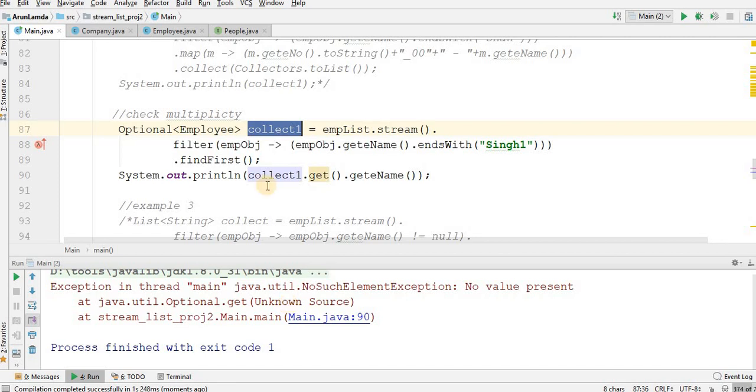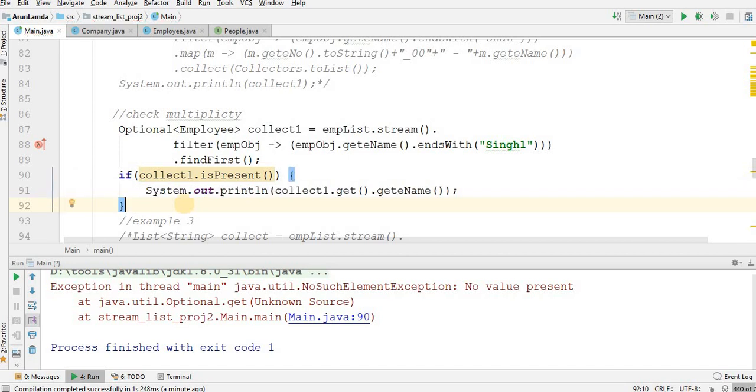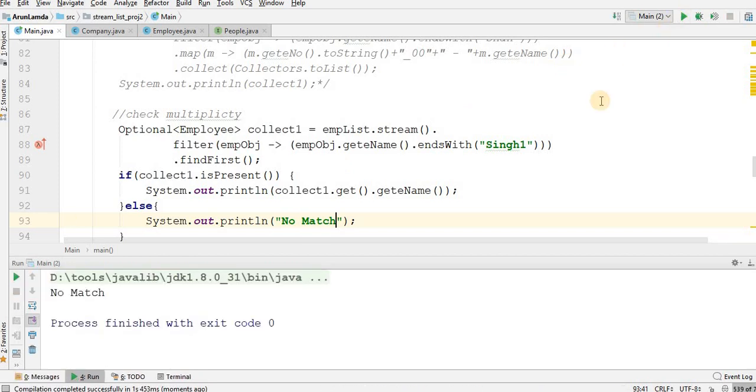So before printing this, I think I'm missing something. What should I do before printing this? If collect dot isPresent, then you need to do this. Else, empty list, or let me give it no match. Let me run this back, and no exception. I'm able to handle that.